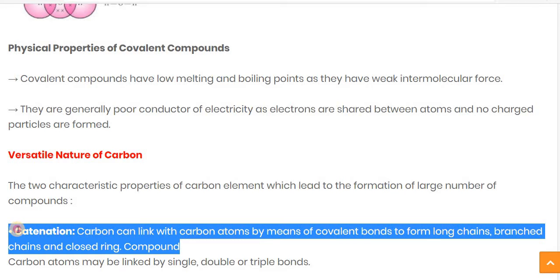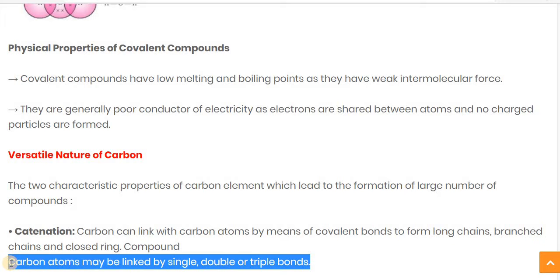Let's see one more time. The first property of carbon is catenation. Catenation means carbon can link with a carbon atom by means of a covalent bond to form a long chain, branched chain and closed ring compound. Closed ring means the benzene structure.